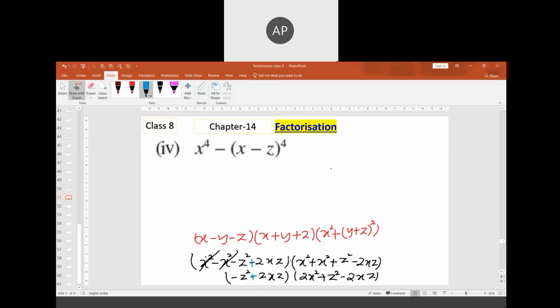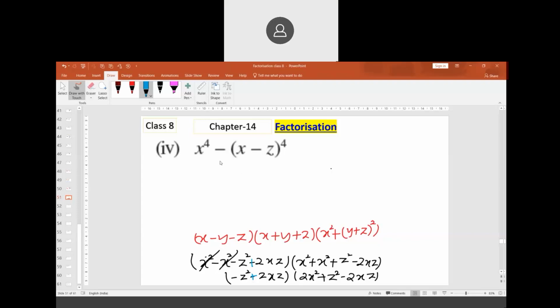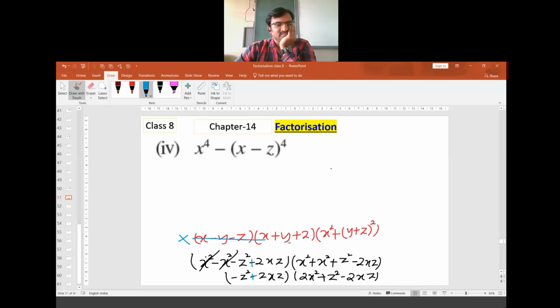Why did that come in Shobhan's answer? I think Shobhan has taken this as y, this is x. Sir, I took x to the power 4 as y here. The question is changed, so your answer is wrong. I'll resolve the question, sir. Okay, resolve it.